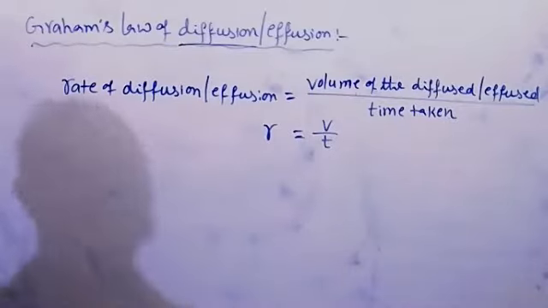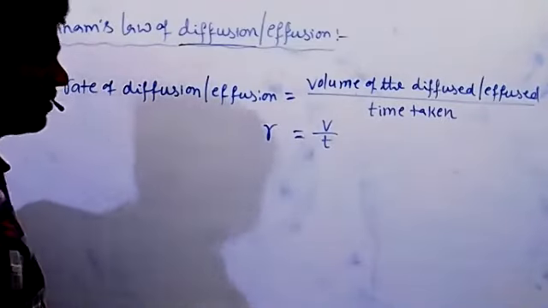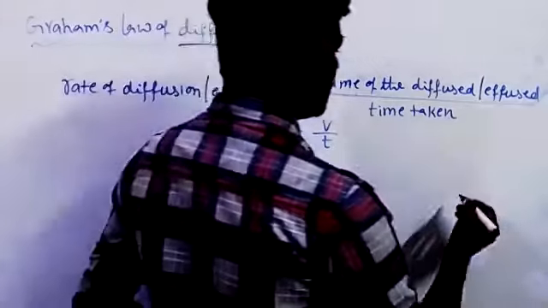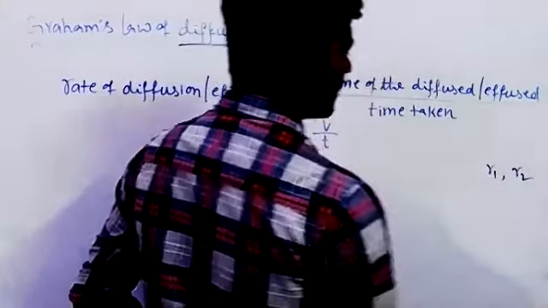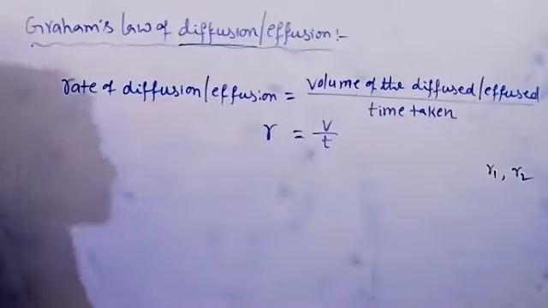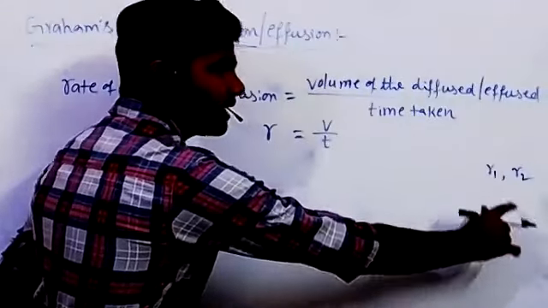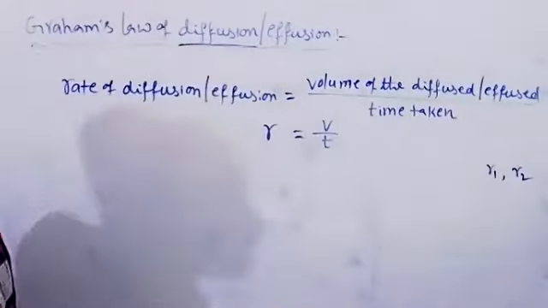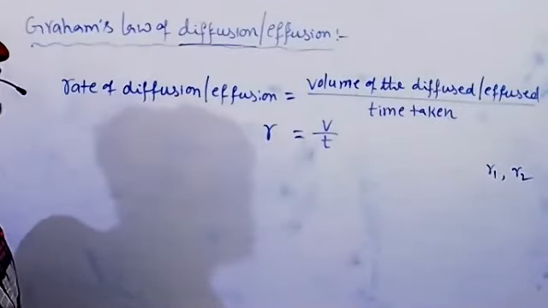Now here we are comparing rate of diffusion of two different gases. Suppose the rate of one gas is R1 and the rate of the other gas is R2. Under similar conditions of temperature and pressure, the rate of diffusion of gases is inversely proportional to the square root of its densities.